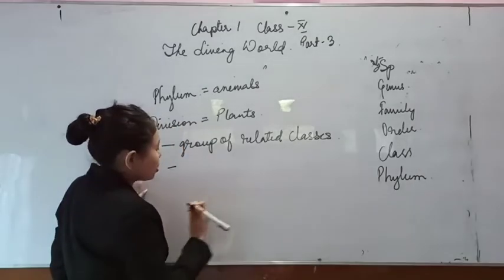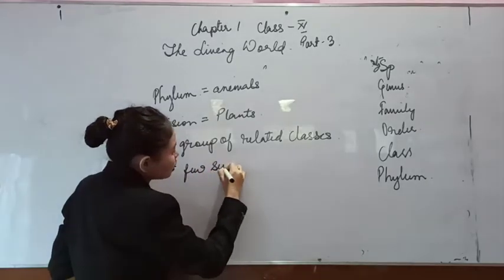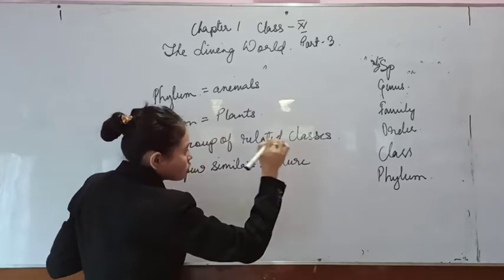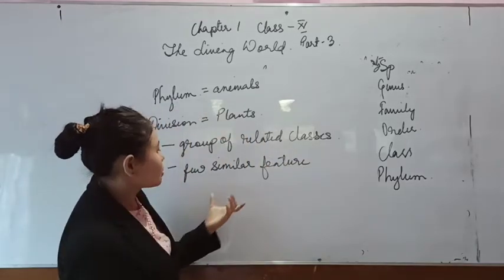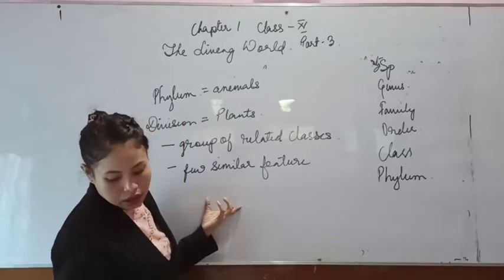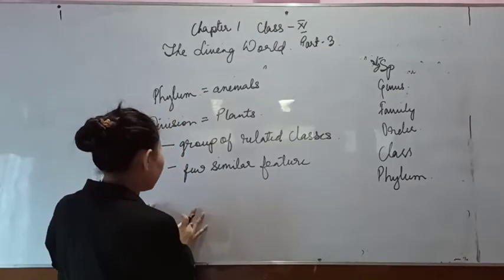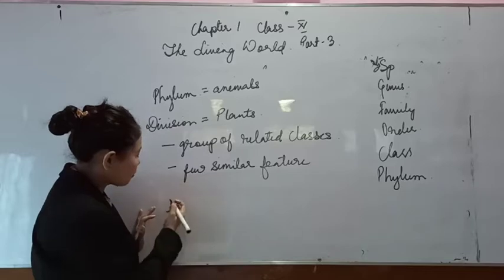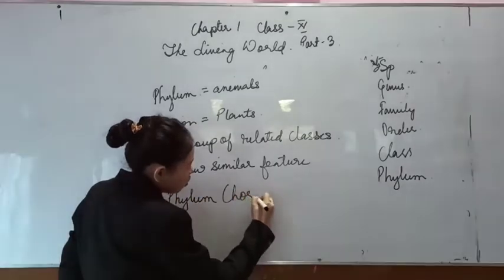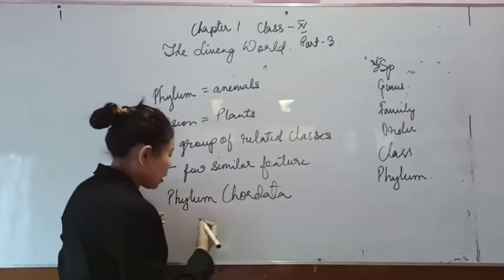And what is the main thing? They have a few similar features or characters. When you compare with those in the classes, the phylum will have fewer common features. Let's take an example for phylum, like phylum Chordata, which is for animals.